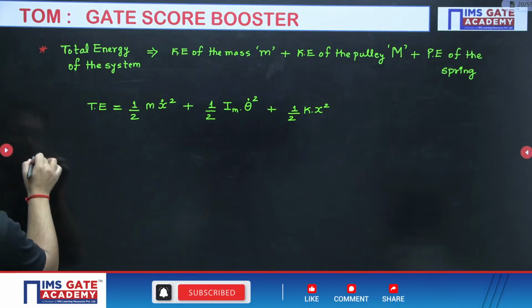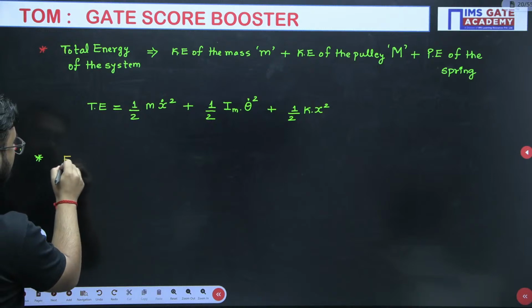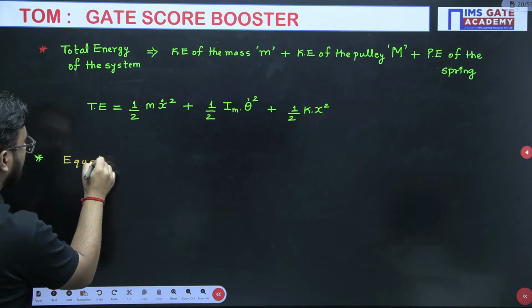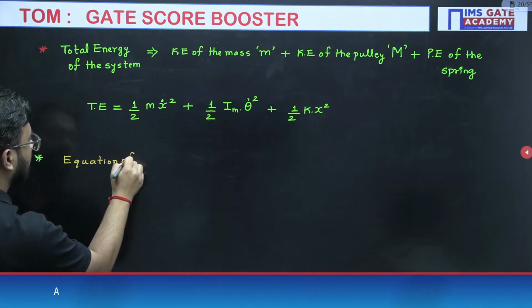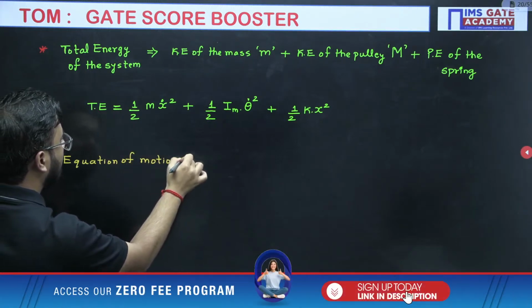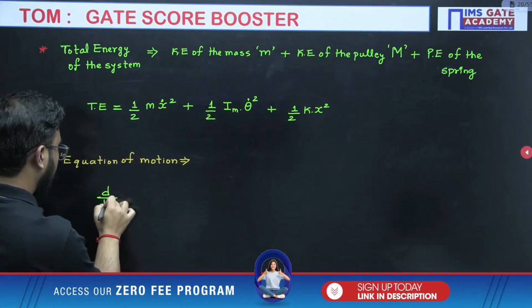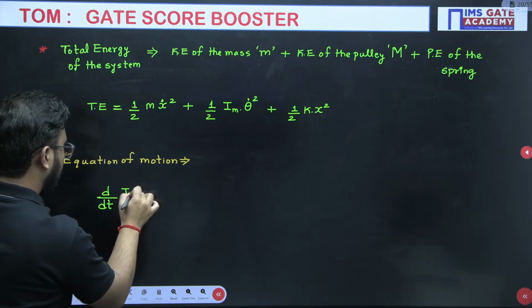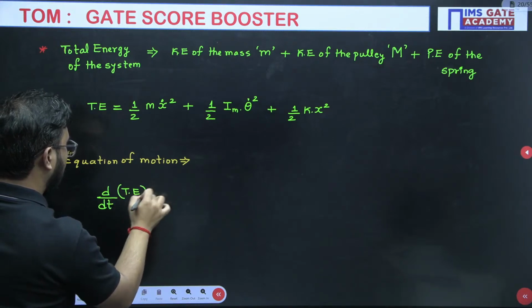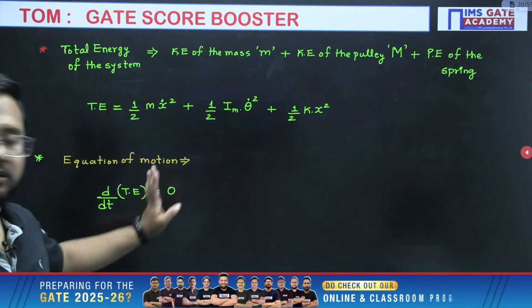What we need to do next for writing the equation of motion, we have to differentiate this. d by dt of total energy equals 0.